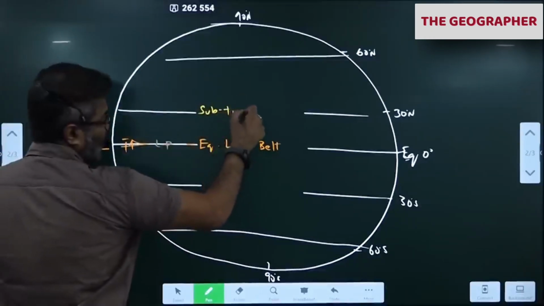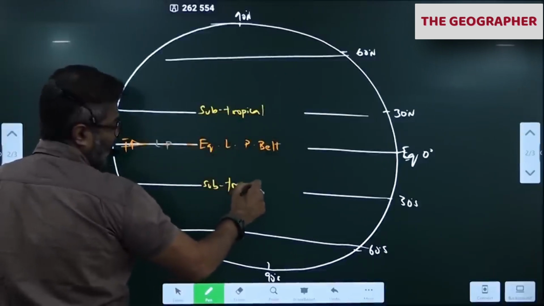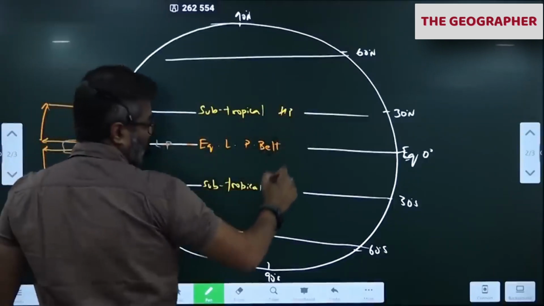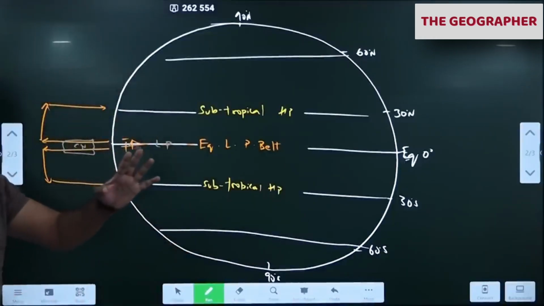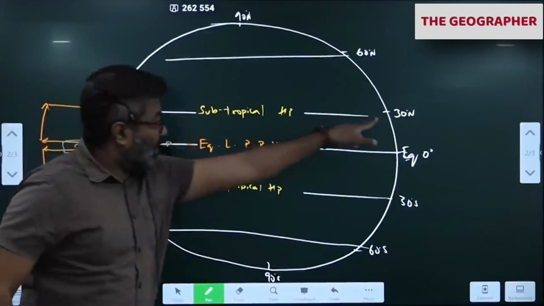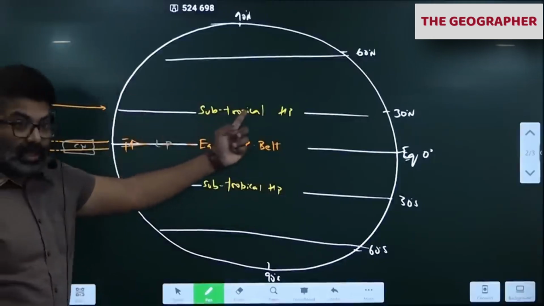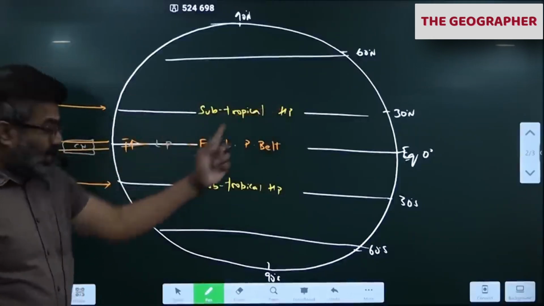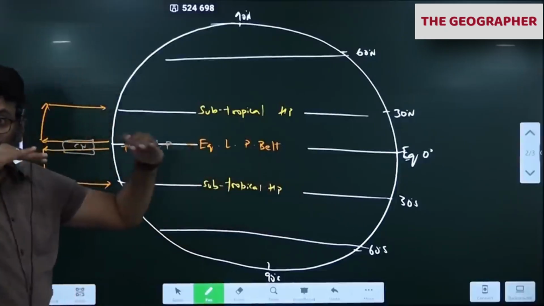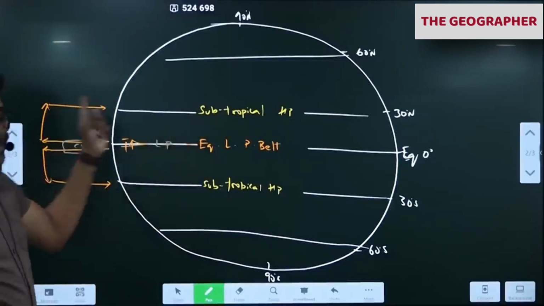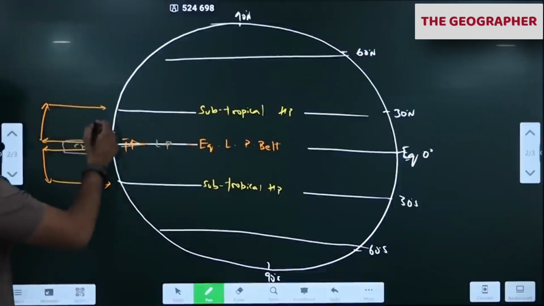This is the subtropical region. Air is descending down, so it is a high pressure belt. Since it is dry air, no rain. As a result, desert. All the deserts of the world are here in this 30-degree belt. You see the Sahara desert, Thar desert. You got it? Here, Kalahari, Namib desert, Victoria desert. All the deserts of the world are in the subtropical belt. Why? Because the air is dry. Dry air comes down, and hot, dry desert is formed.